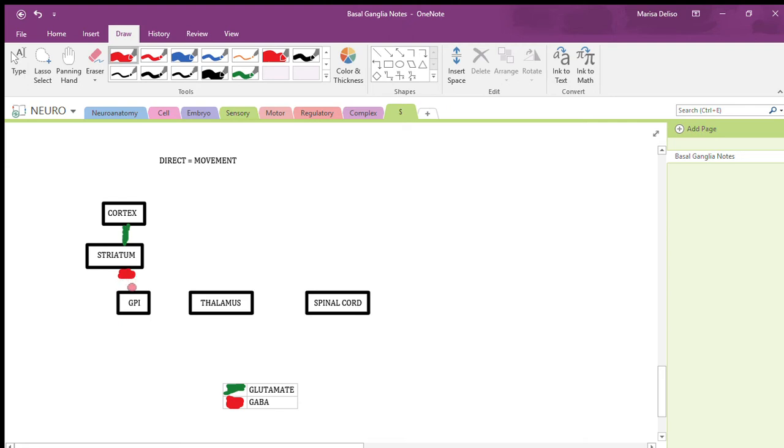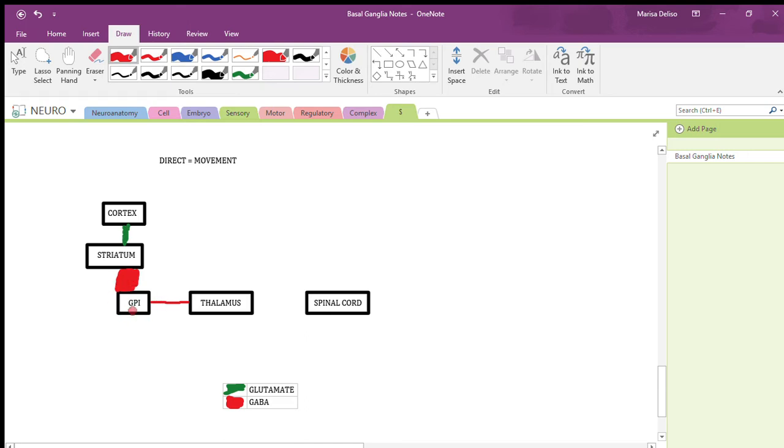So whether it's part of the direct pathway or indirect pathway, and now see I'm making this giant red line because we're flooding our globus pallidus interna with GABA. So a huge amount of GABA flowing through. The GPI is also always inhibitory, so it wants to release GABA, but because we're inhibiting something that is releasing GABA, we are going to only have a tiny little bit released. It's always going to release some, but it's a small amount. So we're inhibiting the inhibitor there, because not much GABA is released from the globus pallidus.